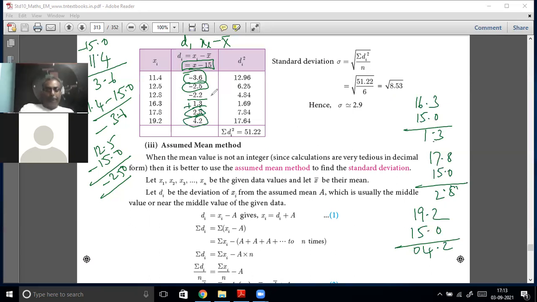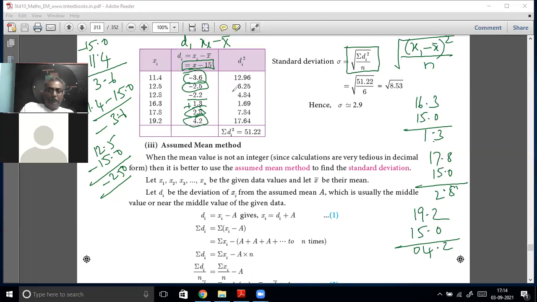Now you got D. Okay. What is the standard deviation? We solved it: square root of sigma d_i the whole squared by n. Okay, this is the method. This is the formula. Okay, sir. Square root of sigma x_i minus x bar the whole squared by n. That is the meaning of this. This is the direct method.